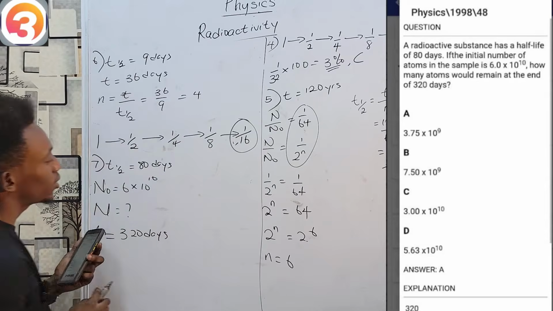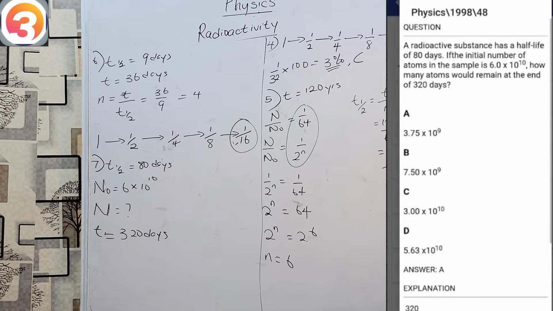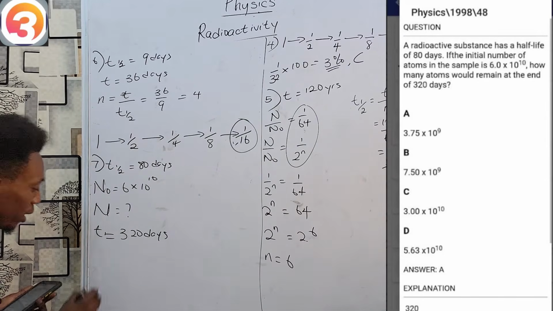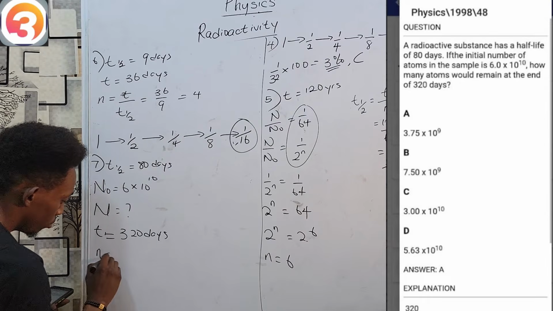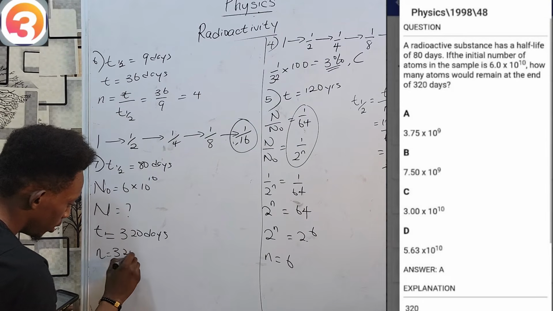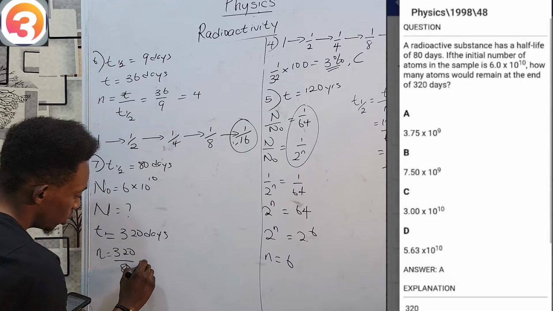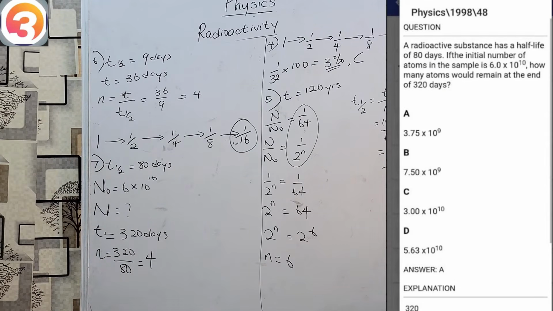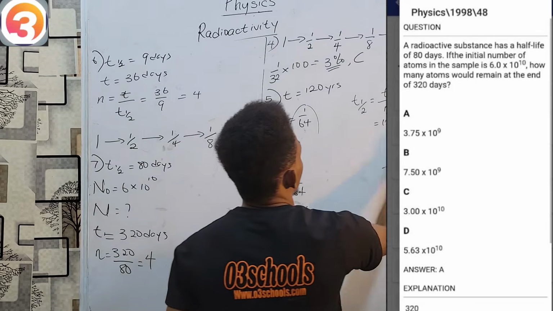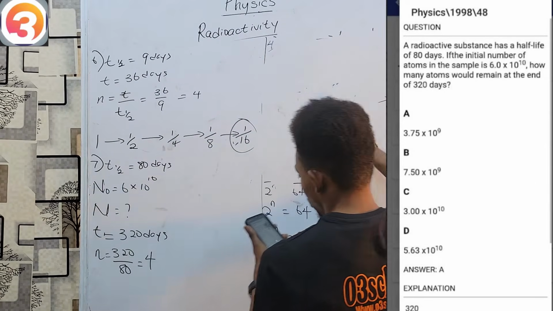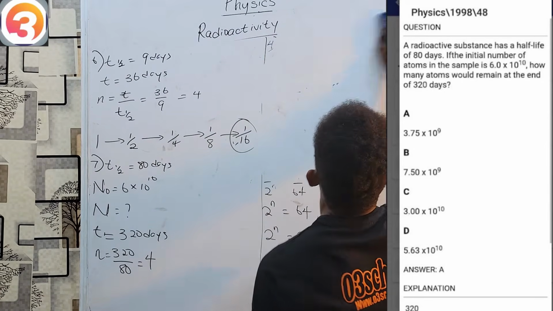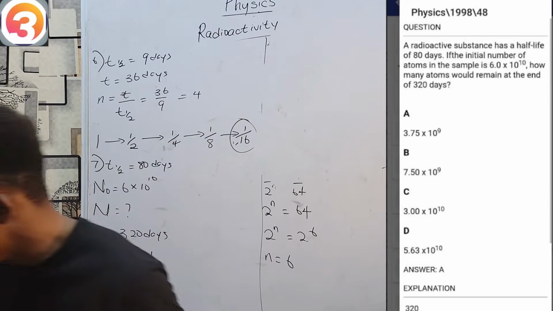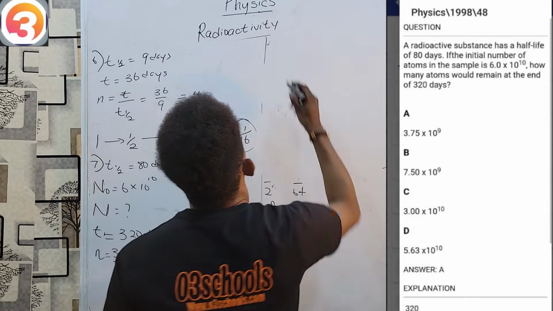It decays once every 80 days, and now 320 days has passed. How many times will it have decayed? That will be 320 over 80, which means 4. It has decayed 4 times. And based on that knowledge, we want to then determine what number of atoms would be remaining. And one more time, it's simple.